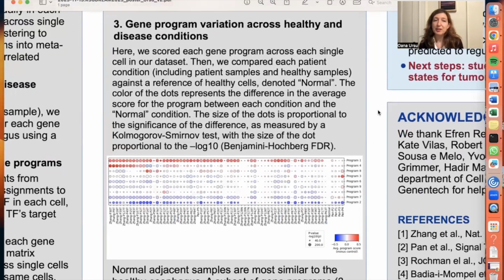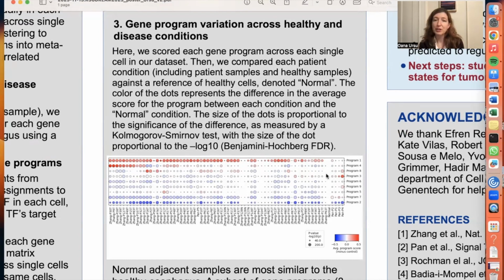Third, we then take these meta programs that we identified, these 9 programs, and we look at how they vary between healthy and disease conditions. So in this dot plot, each row is a different program and each column is a different condition. They're either cancer patients or they are the normal healthy sample.